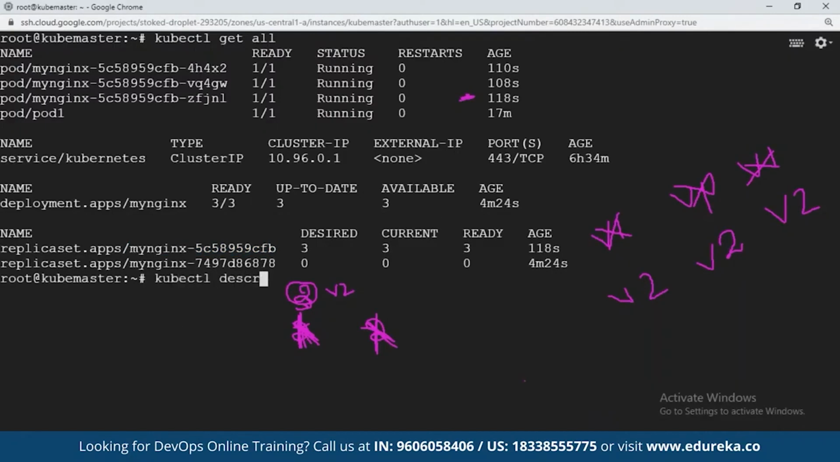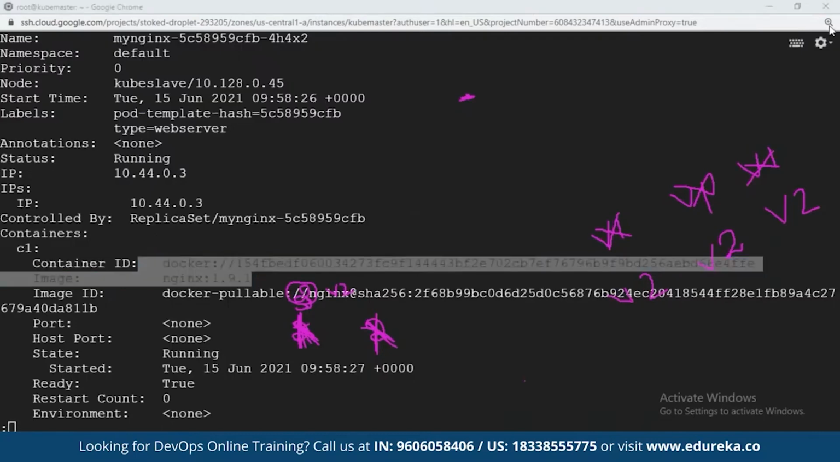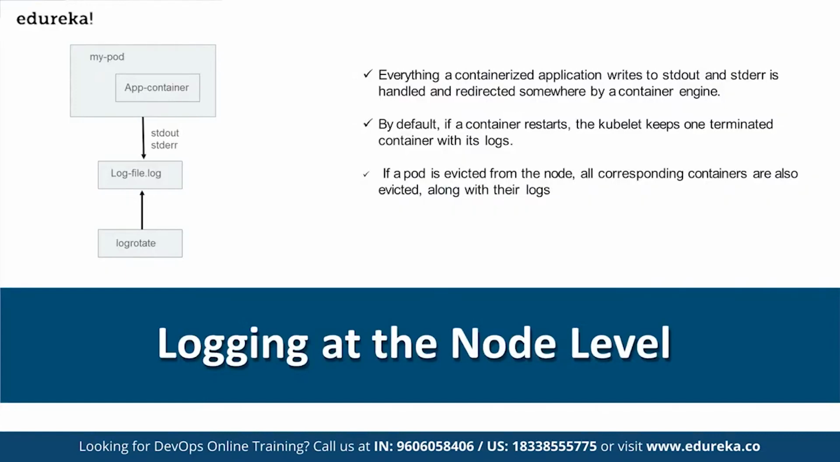kubectl describe pod. What is the name of pod? Let us take this name. See here, version has been changed. Image version has changed. This is deployment, friend. Kubernetes deployment object, friend. You can also execute the log. You can check the log of your containers on Kubernetes, friends. If a pod is evicted from a node, all the corresponding containers are also evicted, right, along with their logs.